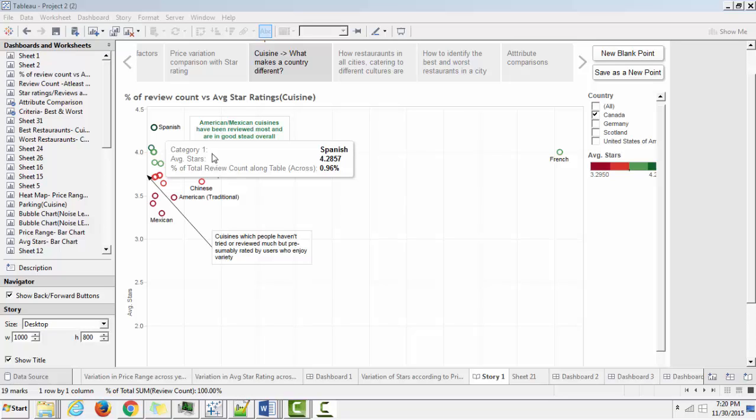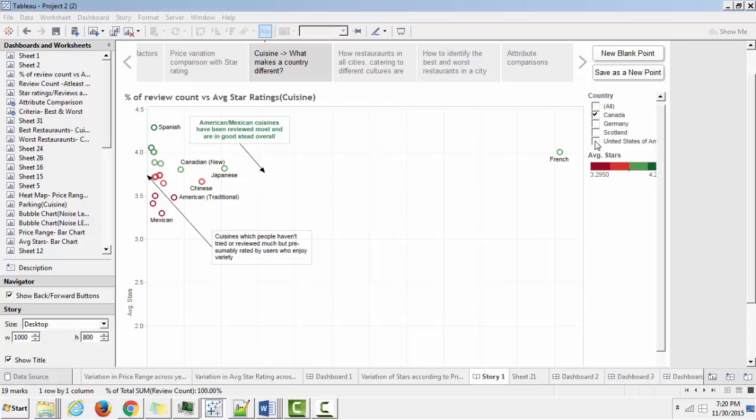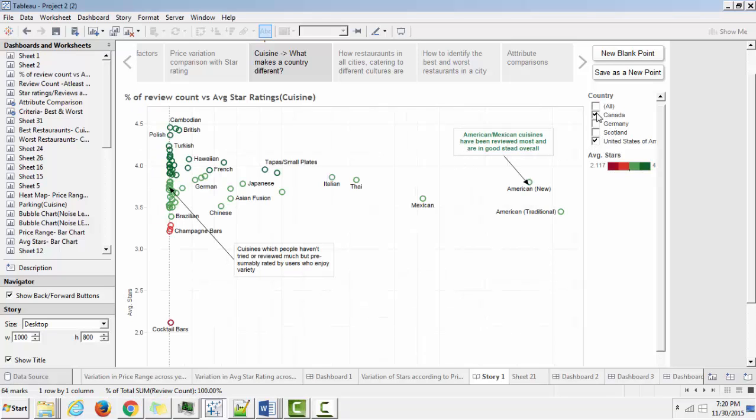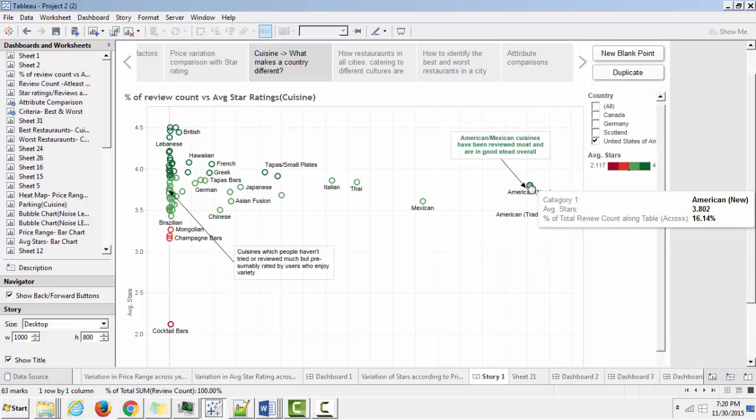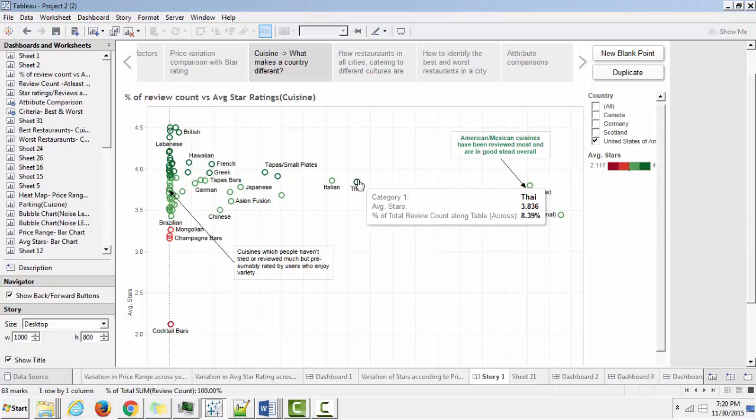Now let us see how USA is different. We see that the new American cuisine is the most popular as it's been reviewed more number of times and has a higher number of ratings, followed by Mexican cuisine and Thai cuisine.